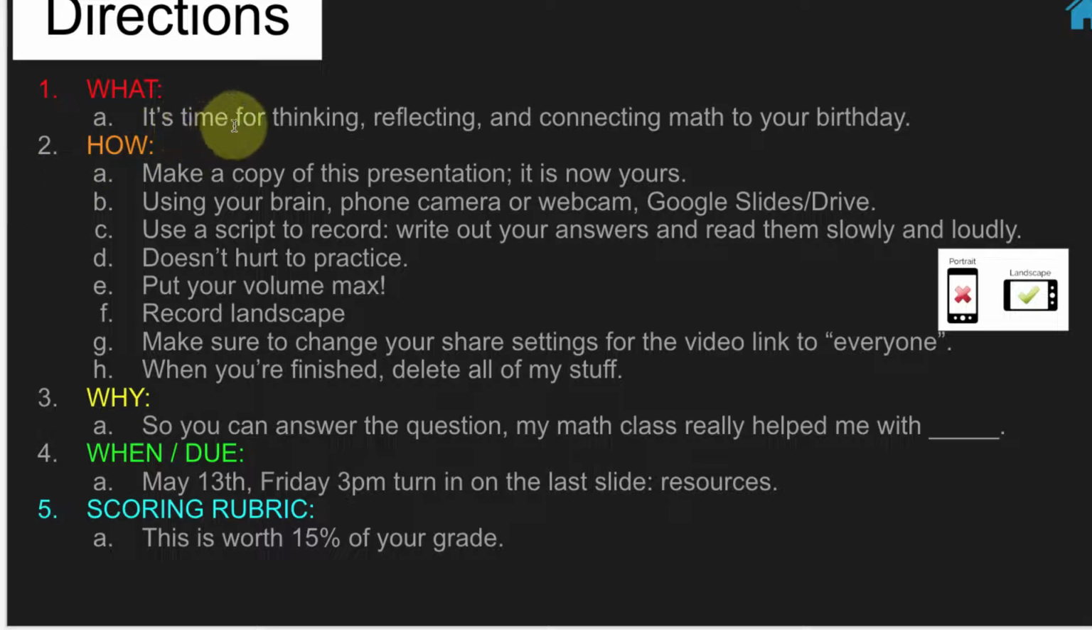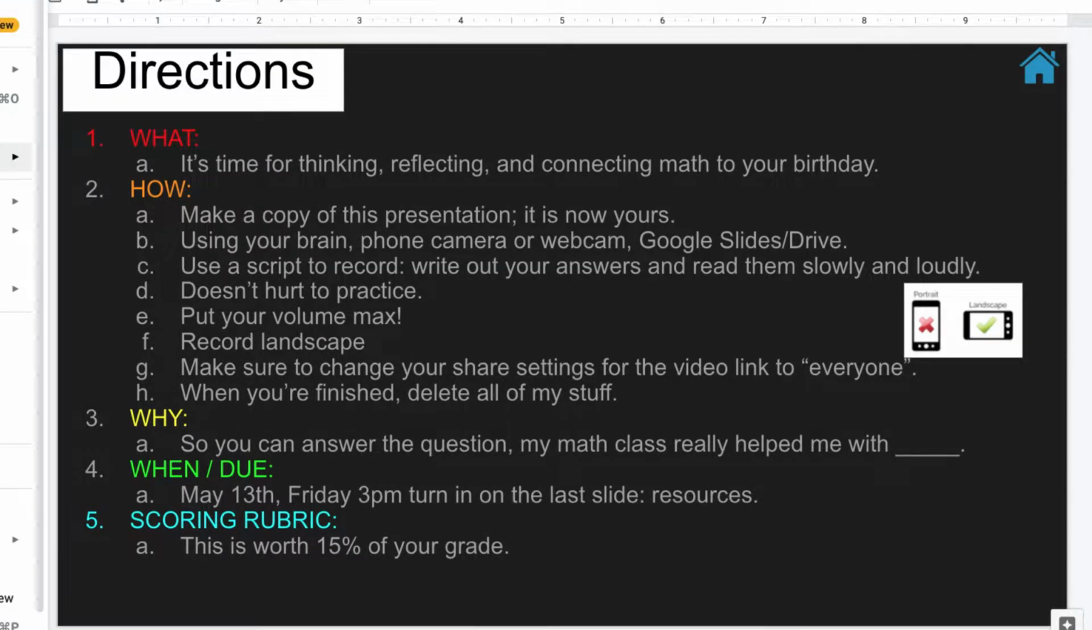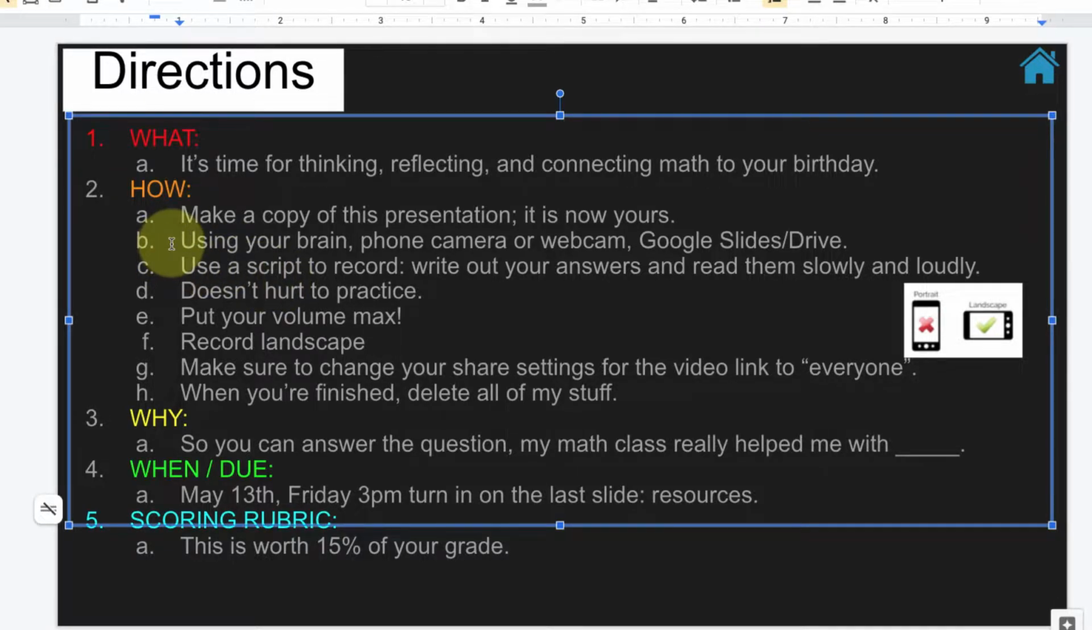Directions. It's time for thinking, reflecting, and connecting math to your birthday. How? Well, you're going to make a copy of this presentation. It is now yours. So you can just go to File, make a copy, and it's yours now. Entire presentation. You're going to be using your phone, brain, camera, webcam, Google Slides, and Google Drive. You can even use a script to write, to record, and say your answers and read them slowly and loudly.